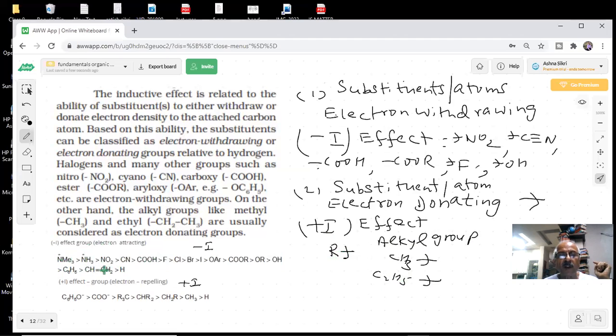NH3+, NO2, CN, COH are attracting the electron, students. Minus I and plus I groups we have shown. This is negative, so it will repel the electron. And tertiary has three I effects, secondary two I effects, and one methyl group like this. So here we have given you a list of plus I and minus I effects. Any doubt? No, sir.